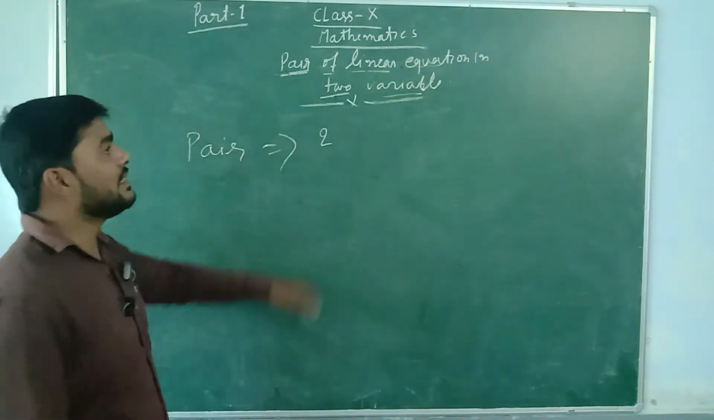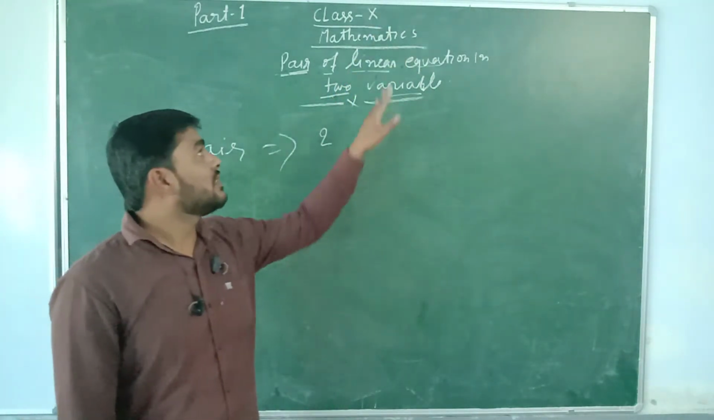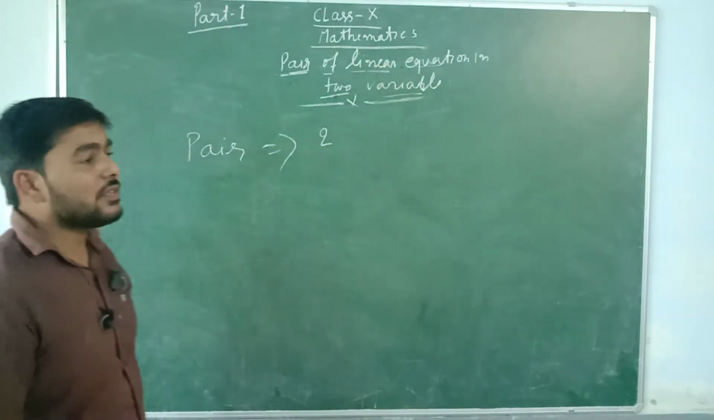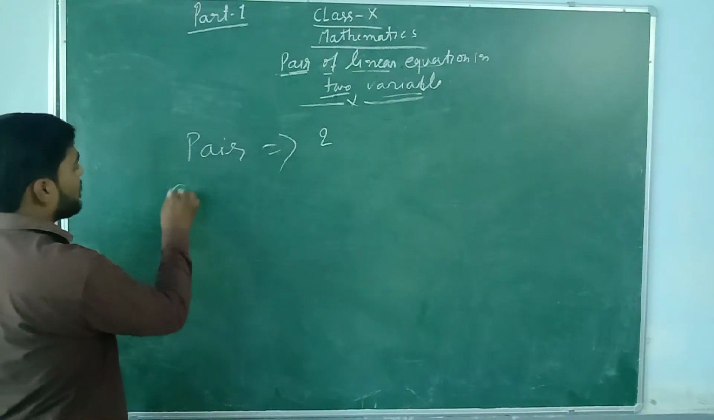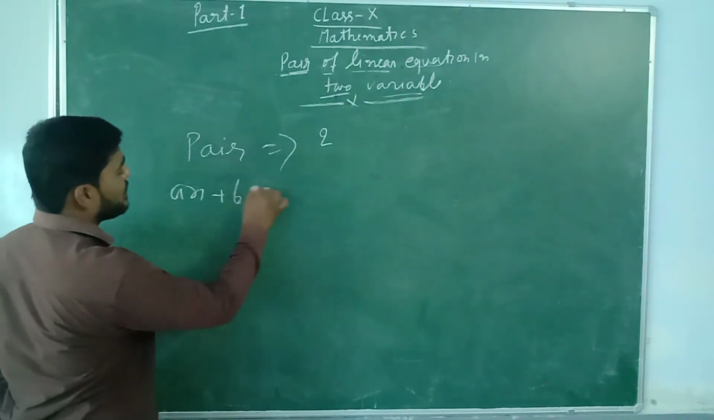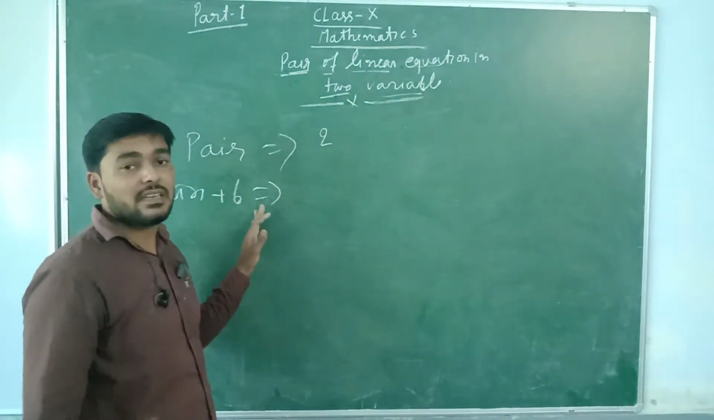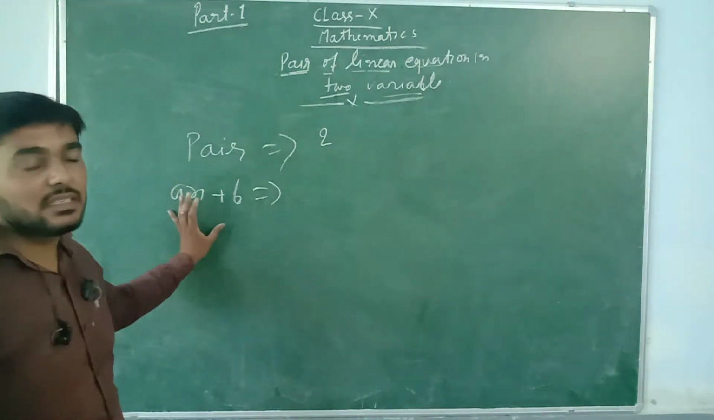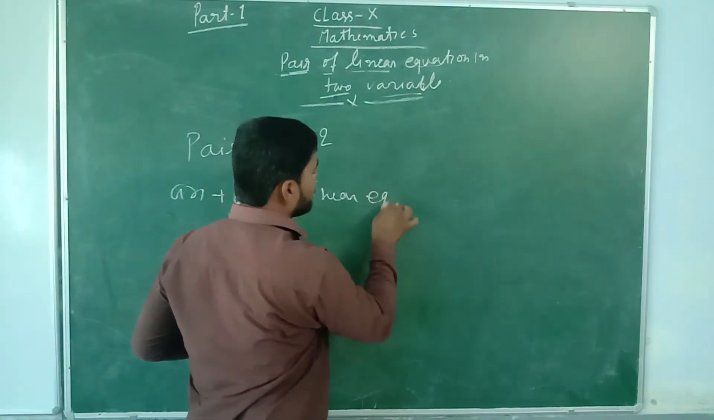Two linear equations. We have discussed earlier the general form of the linear equation, that is ax plus b. This is the general form of the linear equation. Always the linear equation will be in the form of ax plus b.